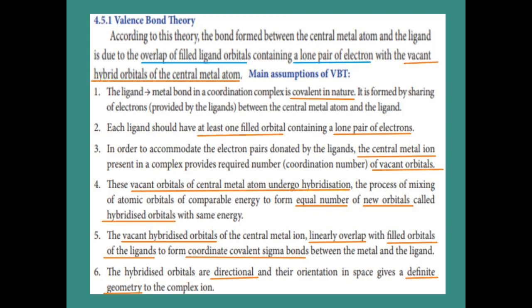Directional means they lie in a particular direction only, so a particular direction gives a definite geometry. Now we have two types of geometry: one is square planar, another one is octahedral. Square planar gives a square-shaped geometry, and octahedral gives the octahedral geometry. Octahedral means there are 6 ligands around the central metal atom.